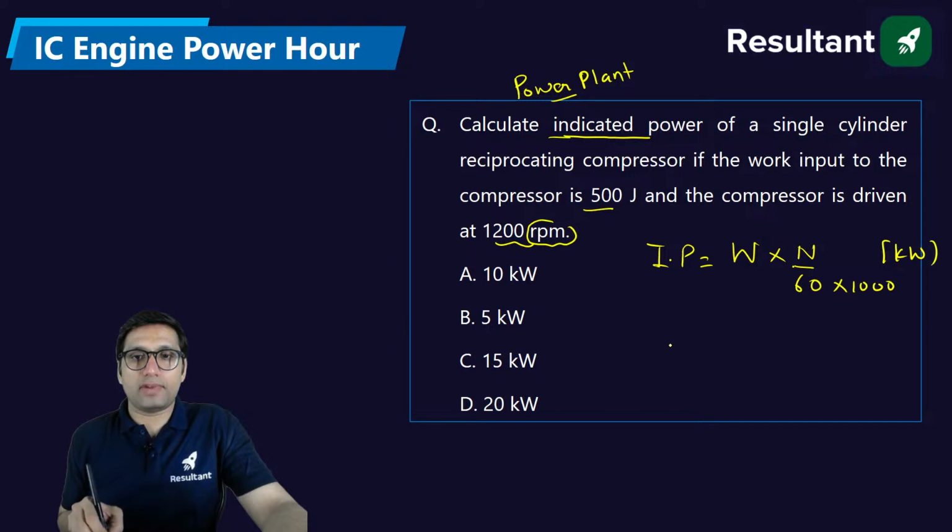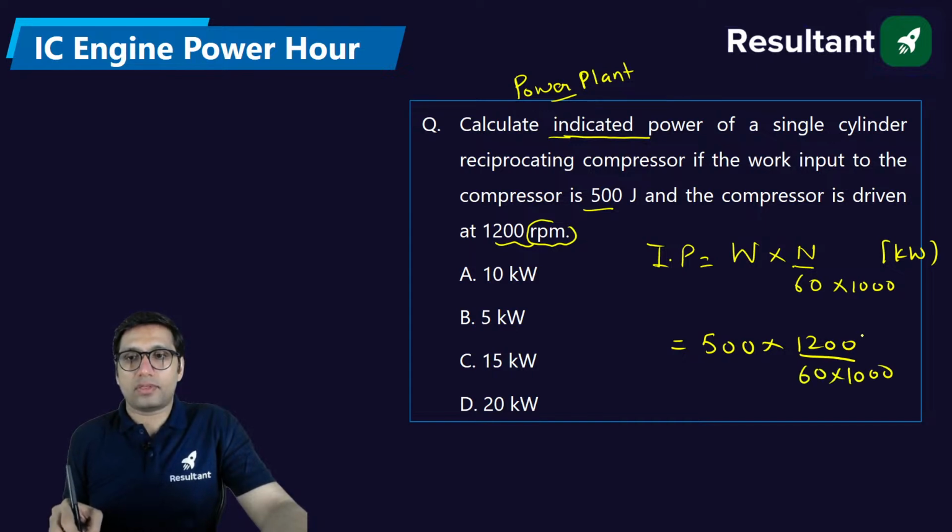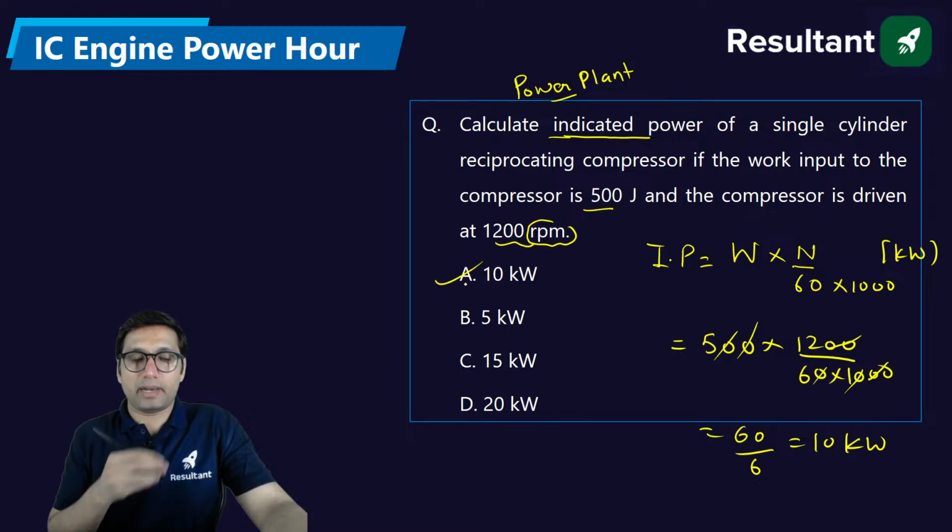Just put the values, you will get the answer. 500 into speed is 1200 divided by 60 into 1000. These two zeros will get cancelled out. One 0 will get cancelled out from here, and this will get cancelled out from here. It is 12 5, just 60 by 6. This will be 10 kilowatt. So the answer will be 10 kilowatt.